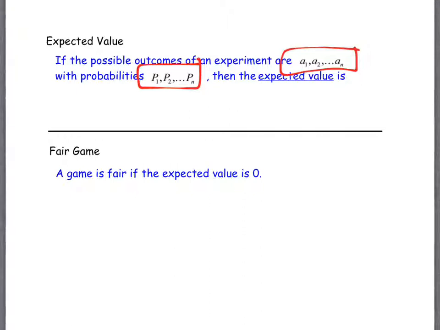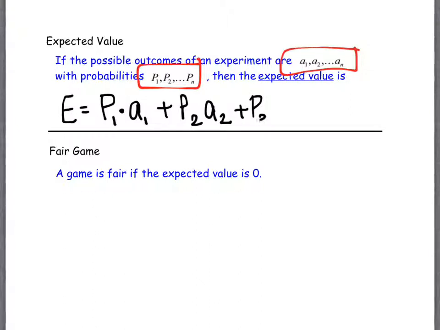Then the way that we calculate expected value is we take the probability of event A1 times the event A1. We take the probability of event 2 times the event A2. And we keep multiplying the probabilities times the events until we get to the last one, however many there are, in our event list. So this problem and this process really, it's just involving multiplication and addition. That's all that's really going on. But you do have to find the initial probabilities, which we've been working on in sections 1 and 2 already.